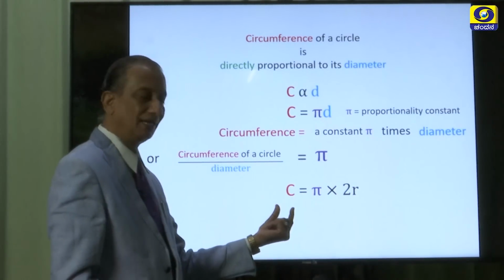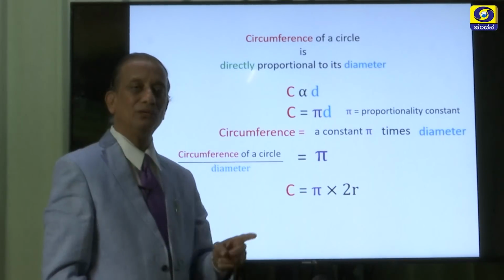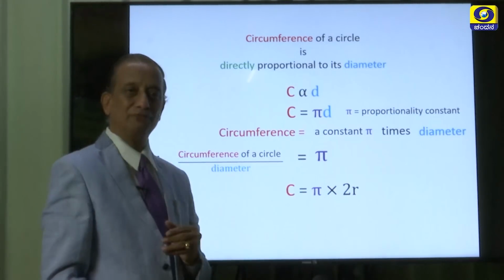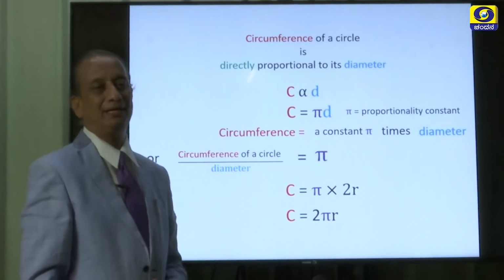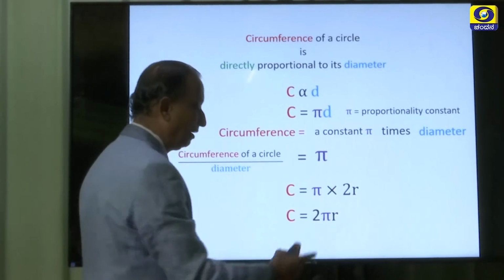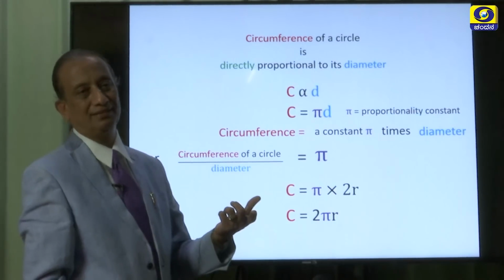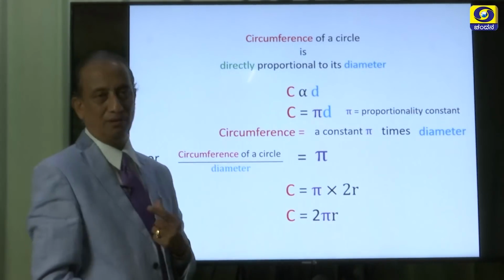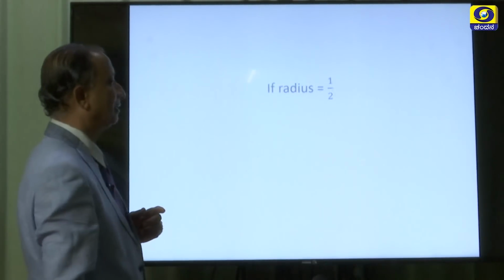Now, instead of diameter, since it is equal to twice the radius, we can write C as pi times 2r. Now we can use the commutative property of multiplication and say it is equal to 2 pi r. If you multiply 2 pi and r, the product will be equal to the circumference of the circle. Hence, this is the formula to find the circumference of a circle.